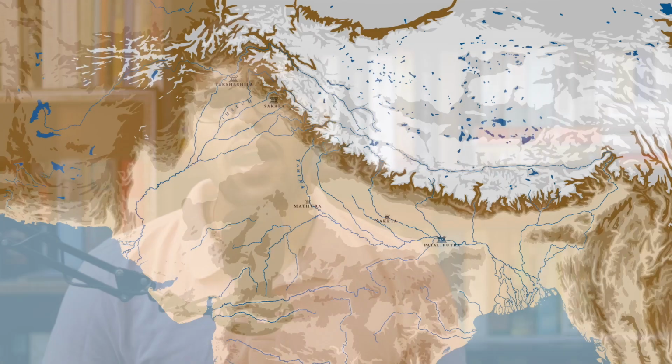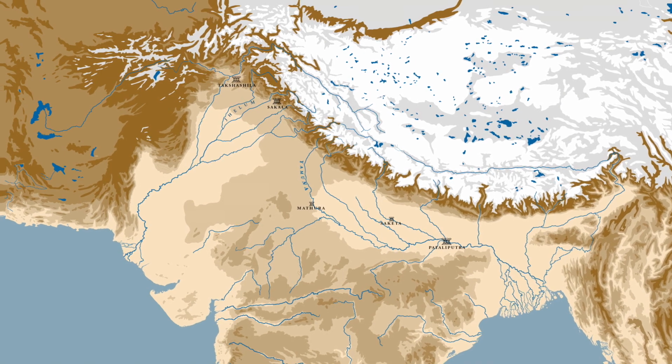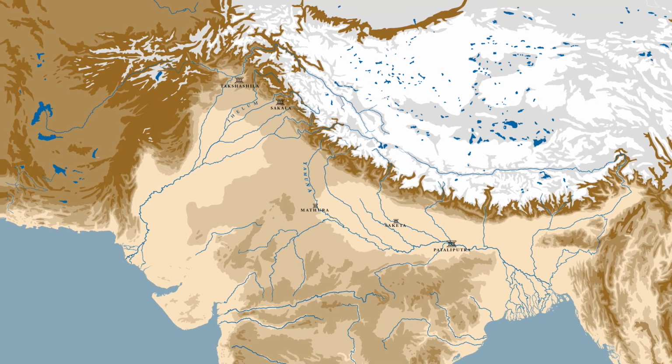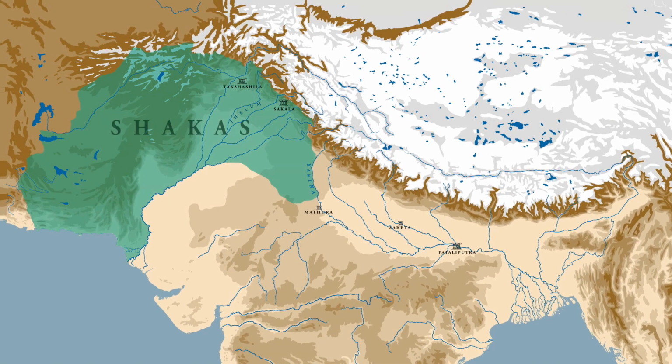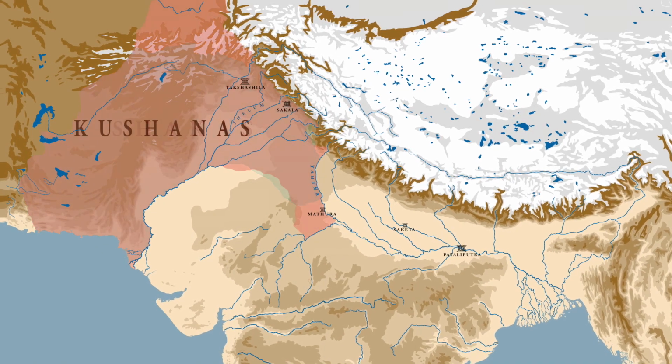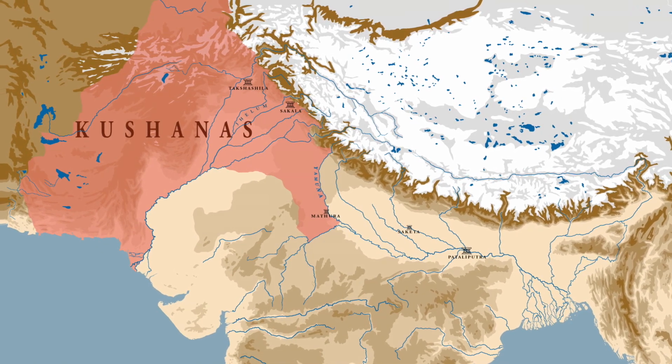When we look at the history of northern India during this period, we find that this region was controlled first by the Shakas and then the Kushanas. So this means that it was the Shakas and then the Kushanas who subjugated the Yaudheyas.